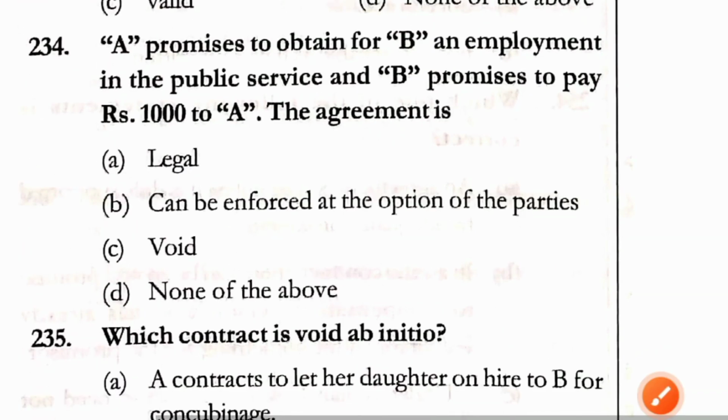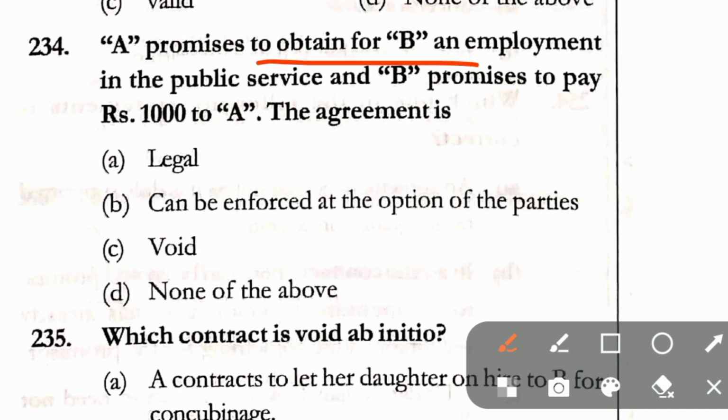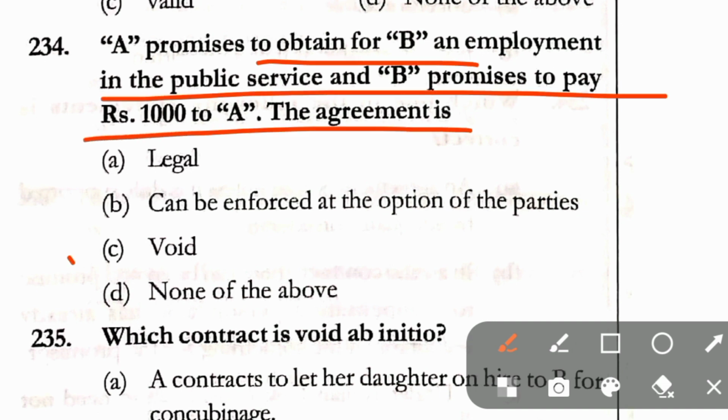Question number 234. A promised to obtain for B an employment in the public service and B promised to pay rupees 1,000 to A. The agreement is: A, legal; B, can be enforced at the option of the party; C, void; and D, none of the above. In question number 234, correct answer is option C, that is void.